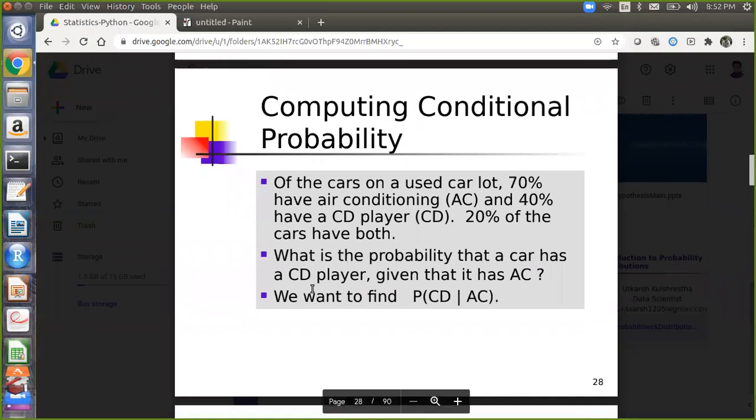Of the cars on a used car lot, 70% have air conditioning and 40% have a CD player. 20% of the cars have both. What is the probability that a car has a CD player given that it has AC? So you have to find the probability of a CD player in a car given that it has AC. Can you do this calculation? Let me know if you want to see the formulas. I'll show you the formula.